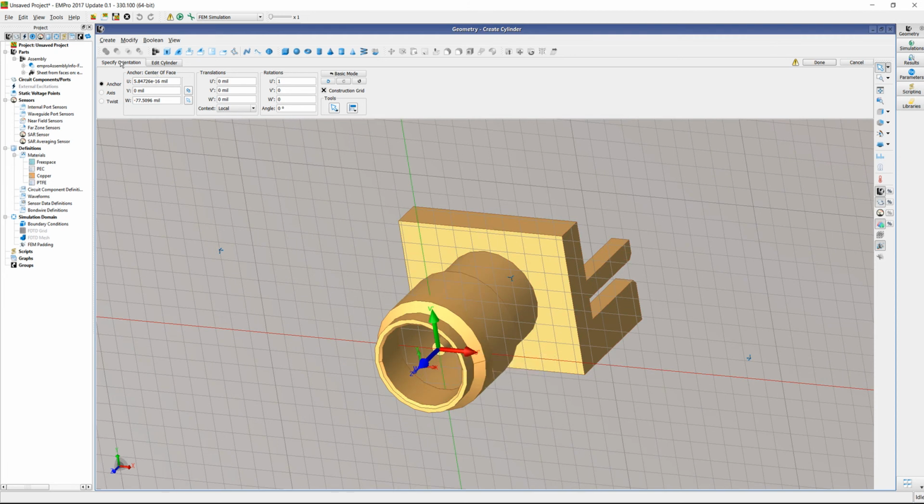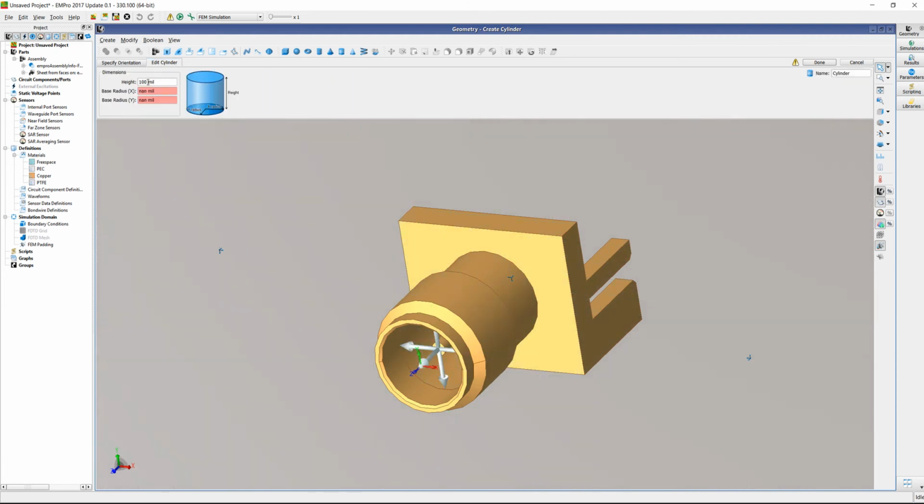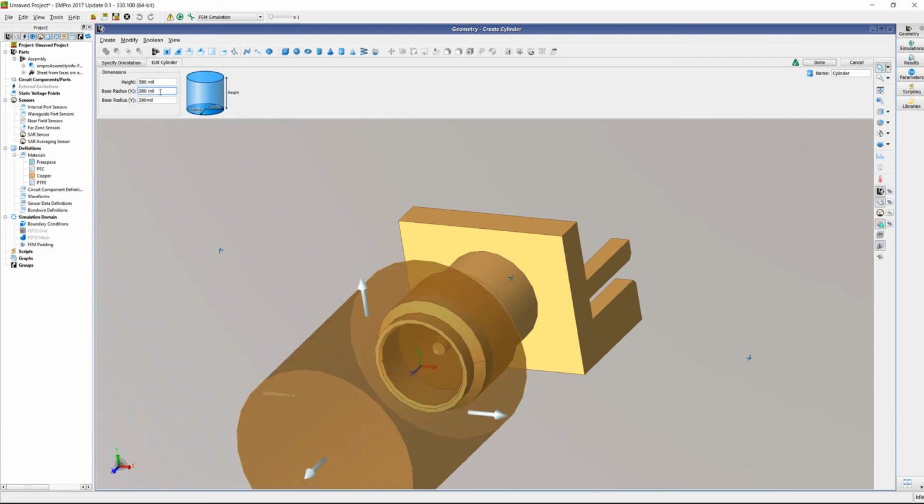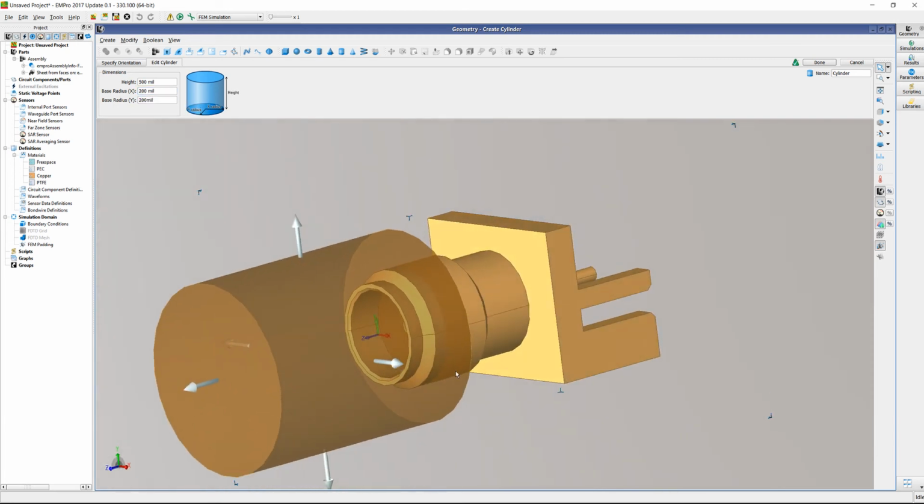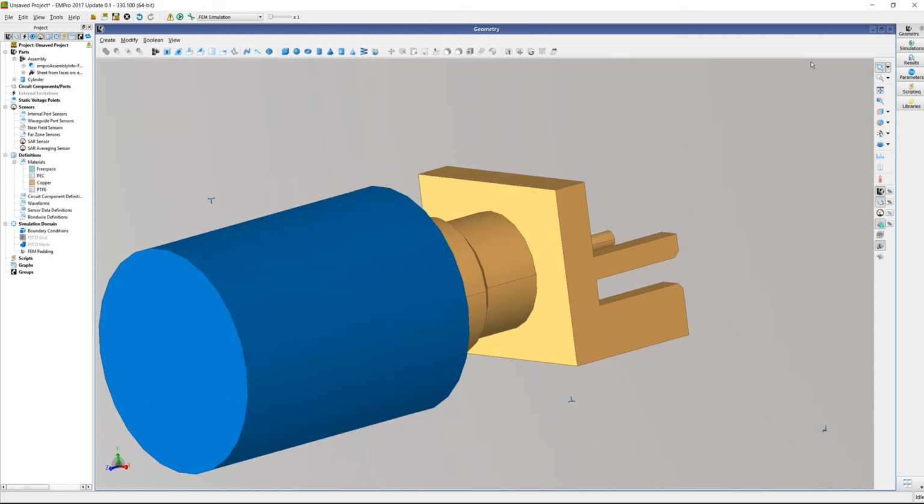And let's say we want to make the cylinder super big so that it covers everything. There we go. So we can tell that it's big enough. And then we'll just say OK.